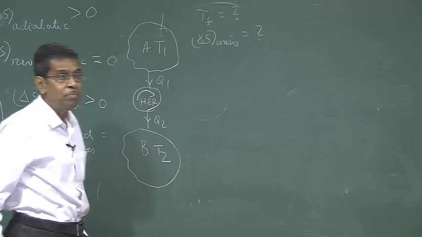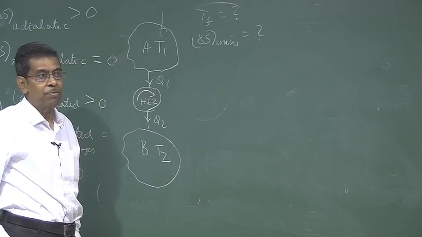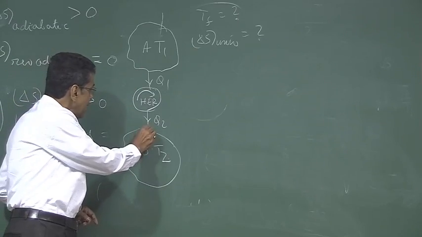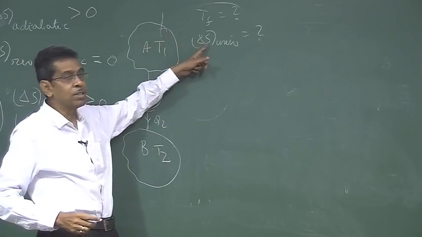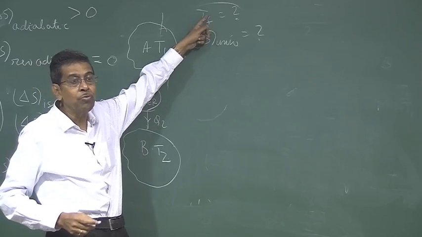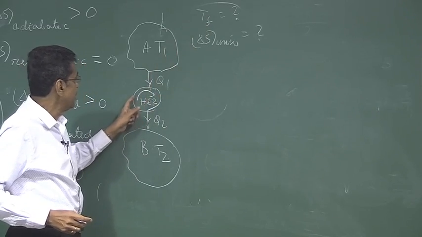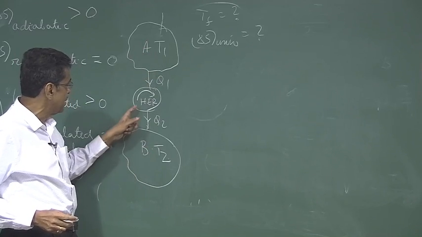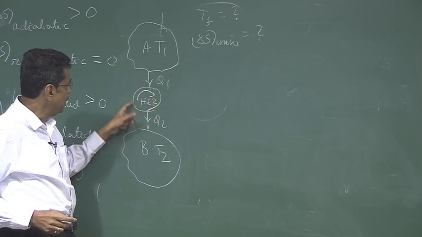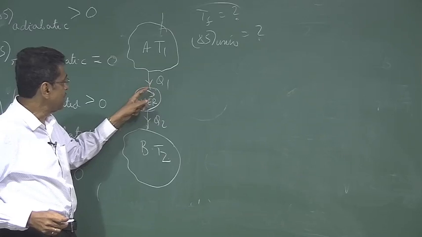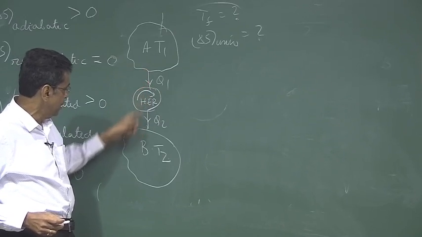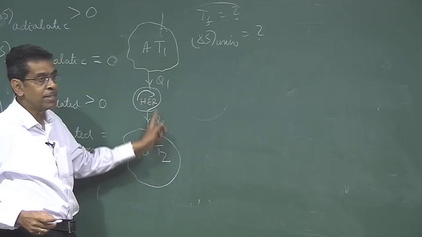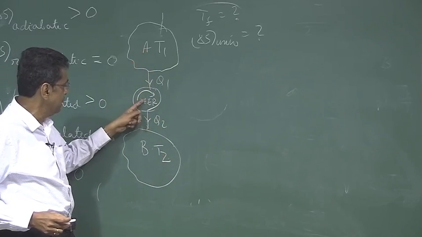Tf is not the arithmetic mean, so you have to find out Tf because they are not in direct thermal contact. Now here, to find out Tf, we must know this thing. This will act as a clue to find out Tf. Since the internal irreversibility is taken to be 0 for both these systems, and since this is connected to a reversible heat engine which takes heat reversibly from these two reservoirs, the entire process is reversible. This system reversible, heat engine reversible.